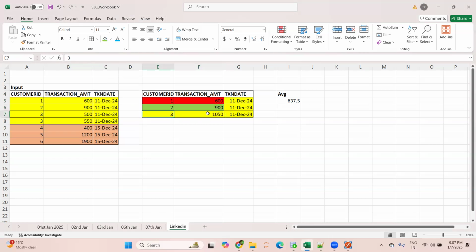What about this customer ID 3? The total transaction amount is 1050. Is this greater than this average 637.5? So yes, this is also a premium customer. So on 11th December 2024, we have two premium customers, 2 and 3. Similarly, you have to find for 15th December as well.